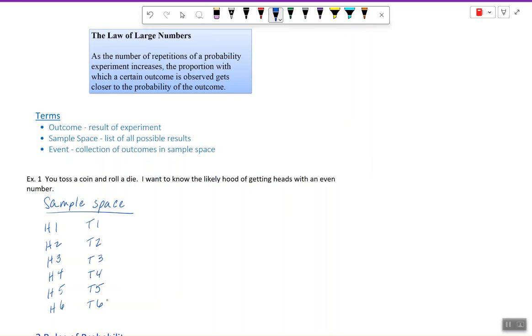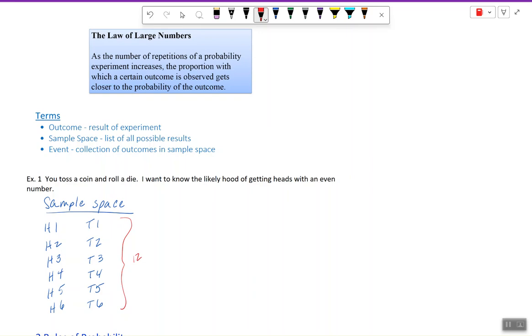This list that I have for us right here is a list of all of the possible outcomes that can happen from flipping one coin and rolling a single 6-sided dice. So these are all of the combinations that can occur. And you'll notice that there are 12 different combinations.